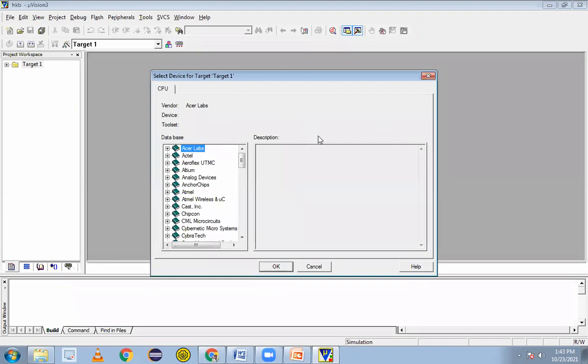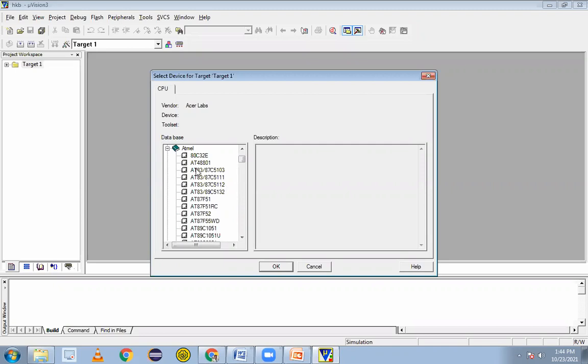Once the save button is clicked, we'll get this window. After that we need to select the device. After the save button, next step, third step: go to Atmel. I'm selecting Atmel from the database, not the bus. From the database, we have to click on Atmel, and from Atmel we have a series.